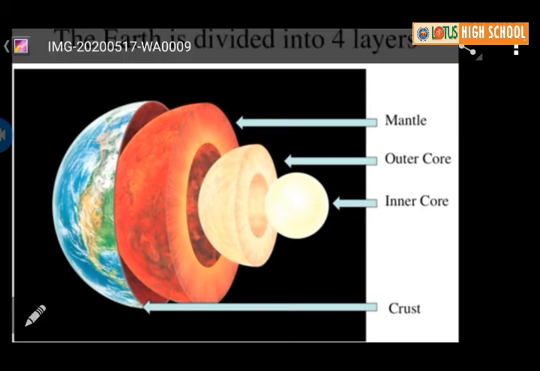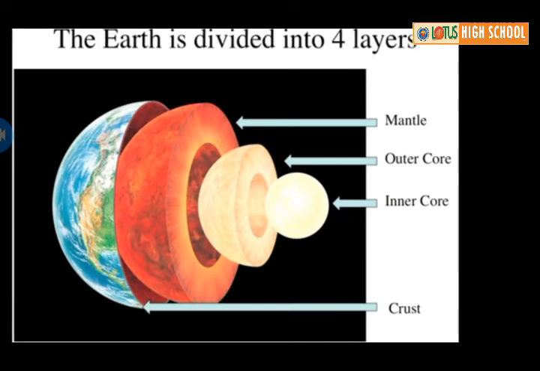Children, see the picture displayed. Through this picture we have to answer a few questions. How many layers does the Earth's interior consist of? Yes, 4 layers. Which is the top layer of the Earth?